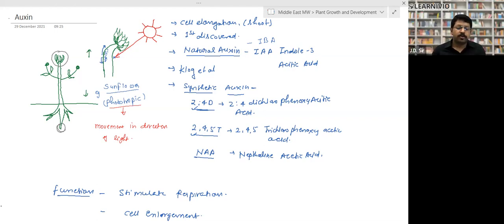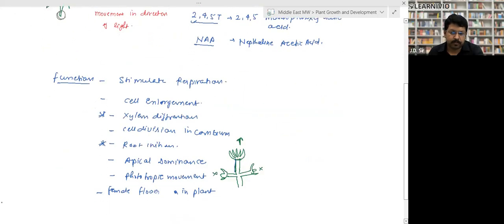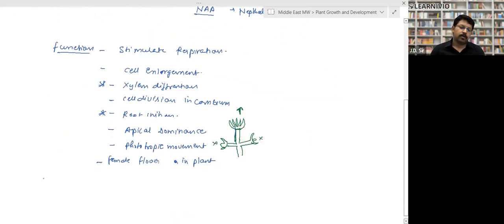Now I will tell you the functions of auxin. It stimulates respiration. It is responsible for cell enlargement, means increases the size of the cell. Responsible for xylem differentiation, means formation of xylem takes place. Responsible for cell division in cambium, intrafascicular and interfascicular cambium. Responsible for root initiation.